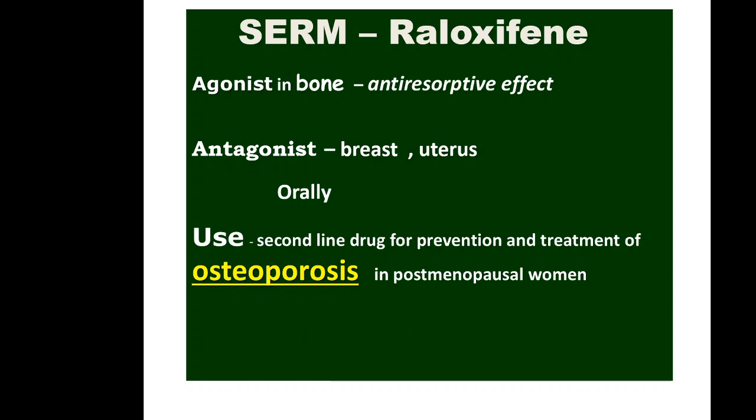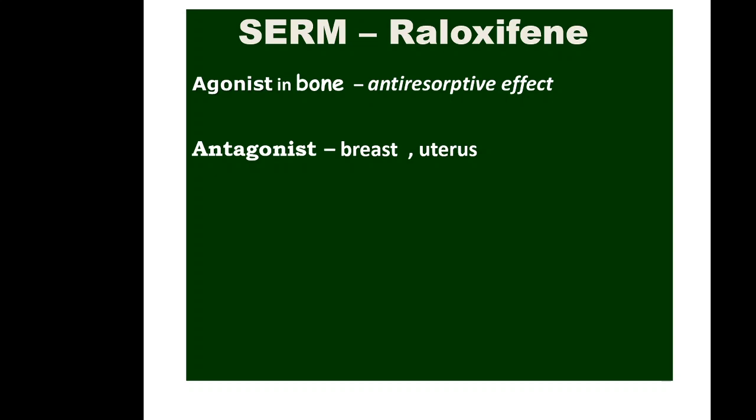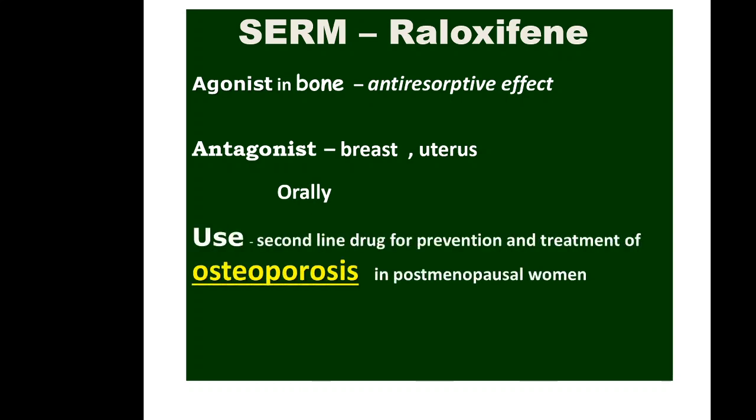So again, raloxifene has agonist action, estrogen-like action in bone, which leads to anti-resorptive effect. So raloxifene is used in osteoporosis. It has antagonistic action on breast and uterus. So it is the second line drug for osteoporosis, and like tamoxifen, it increases the risk of DVT.